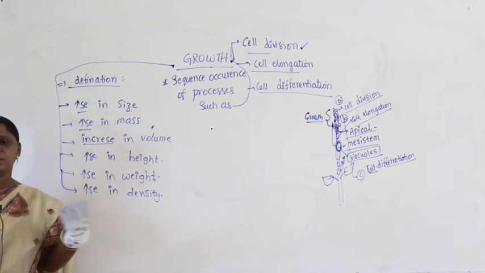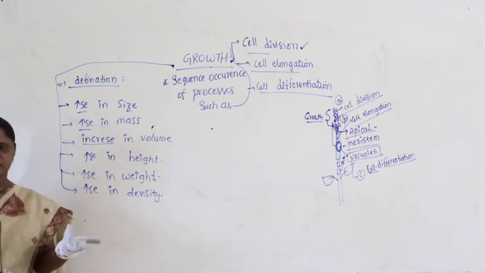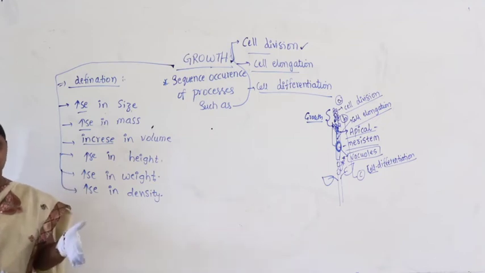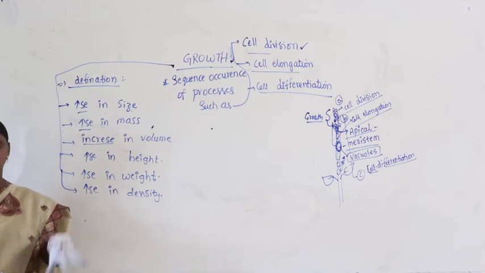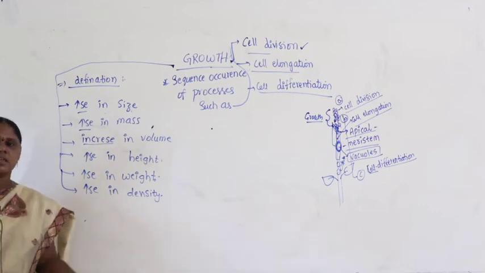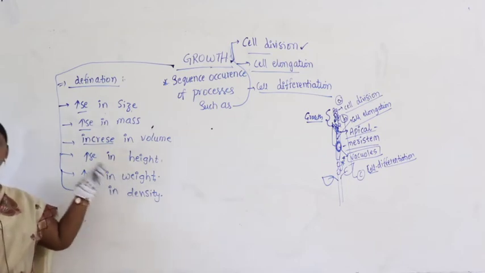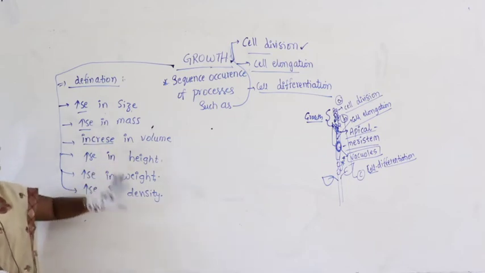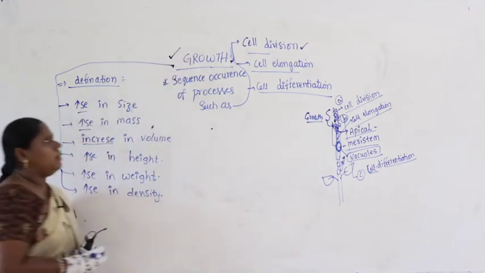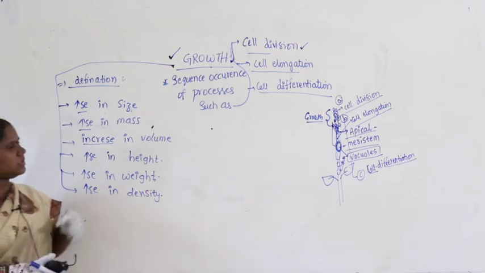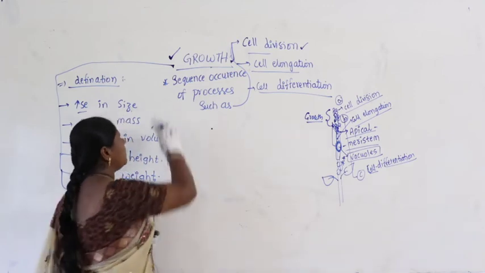For example, during the rainy season the doors swell and do not fit into their frames. If you keep an absorbent material in water, it takes water and its density increases. So increase in density, weight or height can also be referred to as growth. Can you see the growth happening within the plant? Yes, definitely.